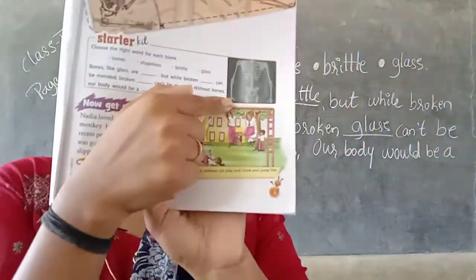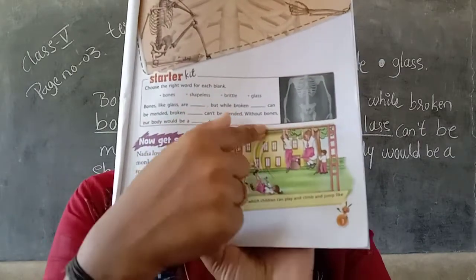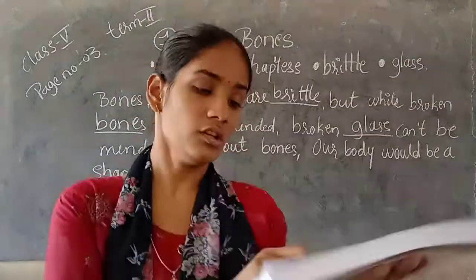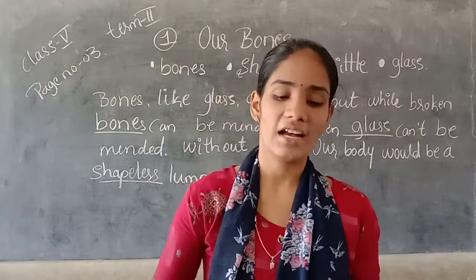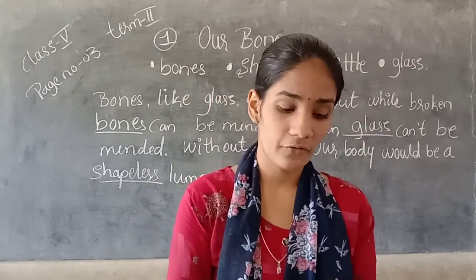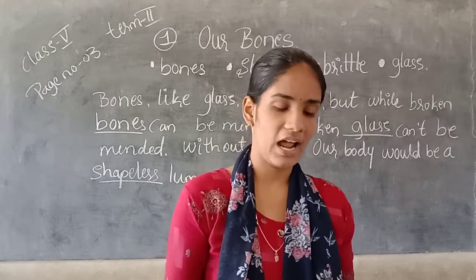See, the height of the monkey bar is too much. So she is a little girl. So she fell down. When she fell down, her hand slipped out and she fell down. So when she fell down, what happened? "Oh, my arm hurts," cried Noida.